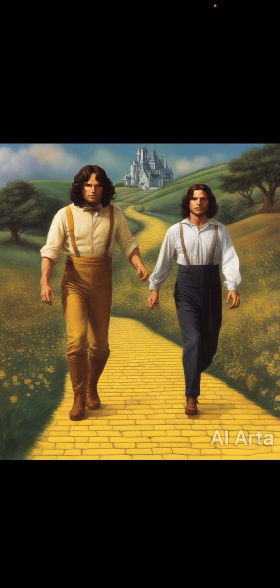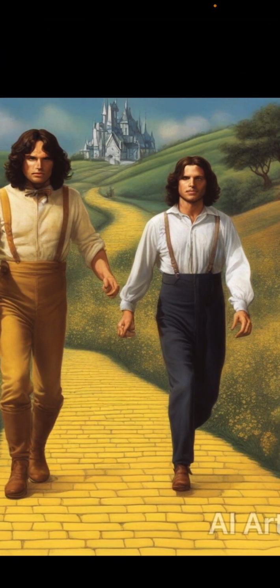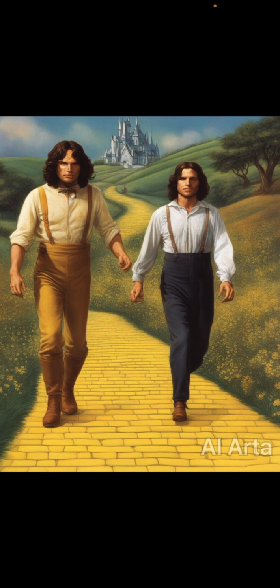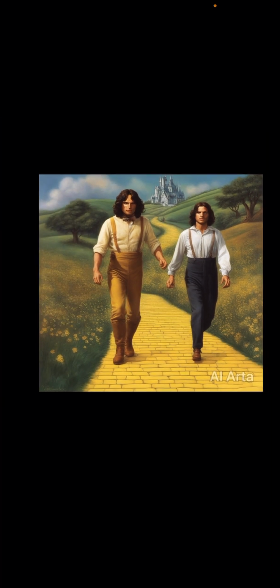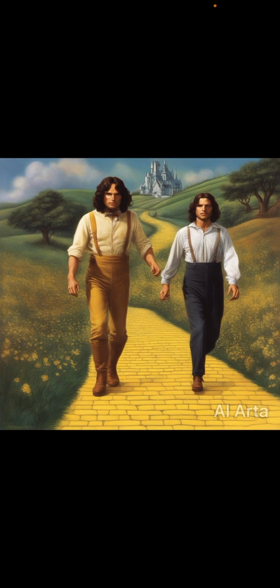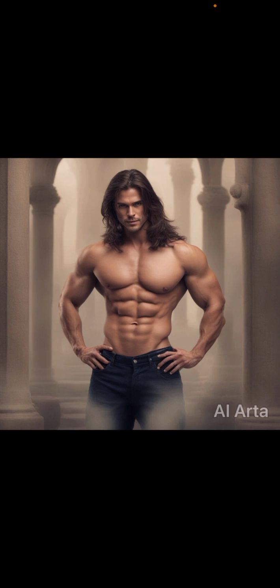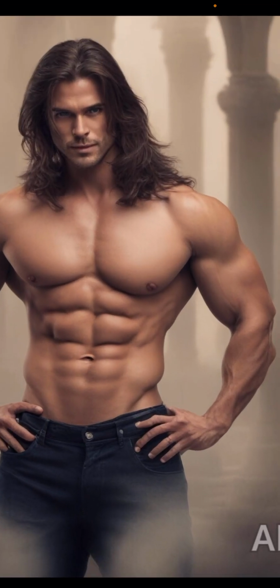This is one of like me and my son Rowan, but we look like twins. This is actually like Rowan and Ivan or something. Rowan and Ivan, my sons, with a castle in the background. I don't know. It's weird. And then I said me as a famous guy with ripped abs, strong body, and beautiful long hair, looking like a model for the cover of a romance novel with no shirt on. It showed this guy.